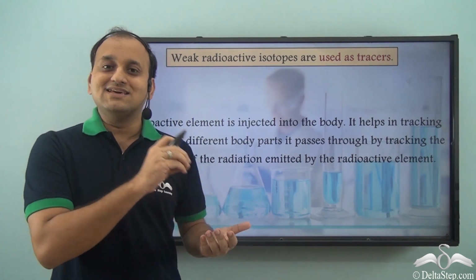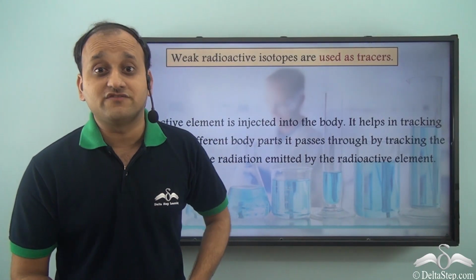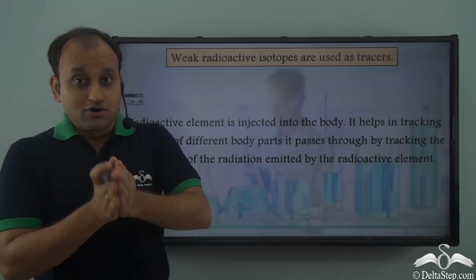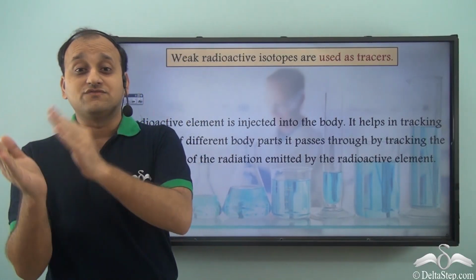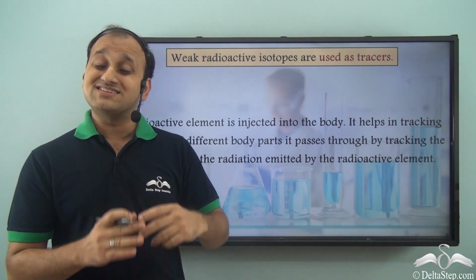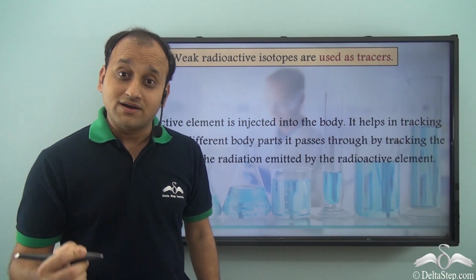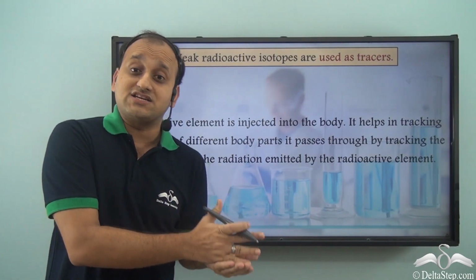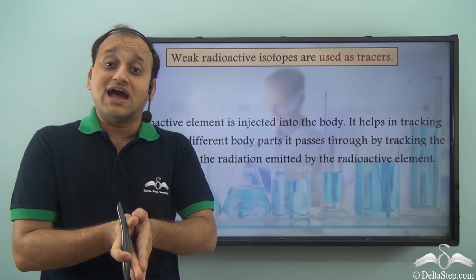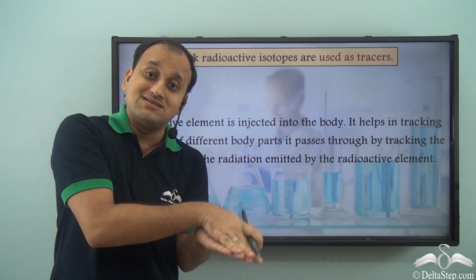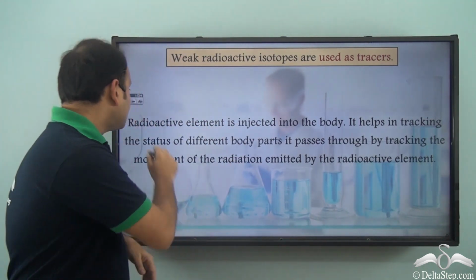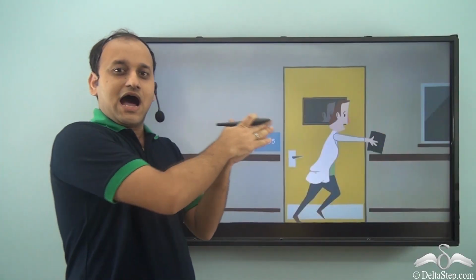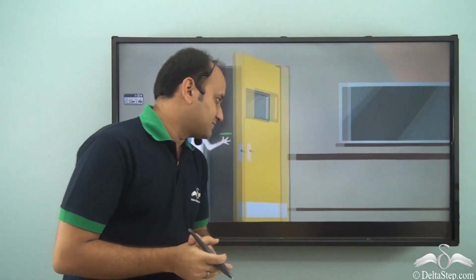So when these penetrate our skin and come out, then we can know the position of the radioactive element inside our body. And also, according to the amount of radiation which we get, we can actually know the status of the particular organ where the radioactive element is currently positioned. And that is how we actually use radioactive elements as tracers, so that we can know the status of different organs inside our body. So let's understand how it works using this animation.